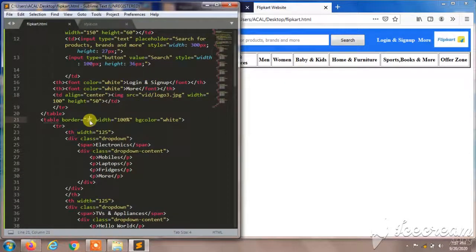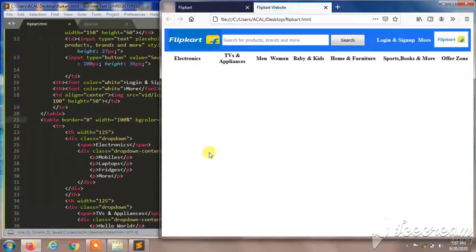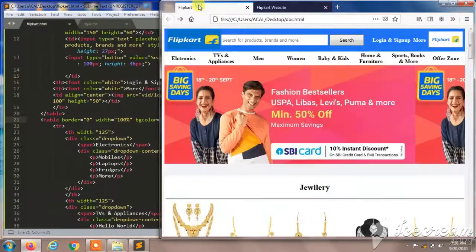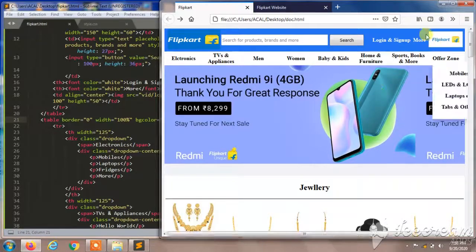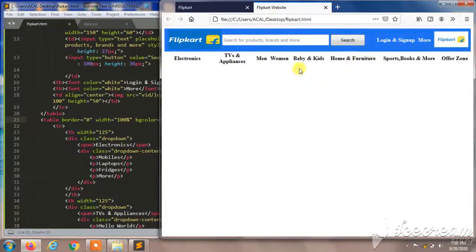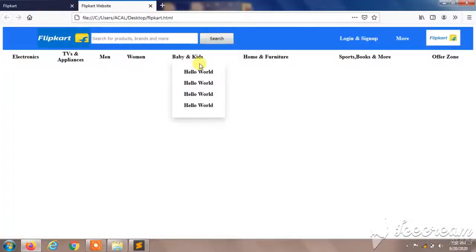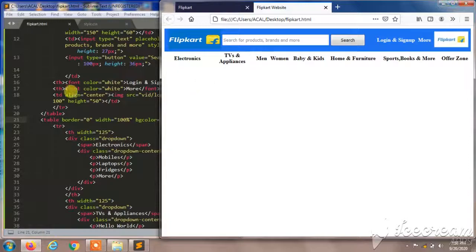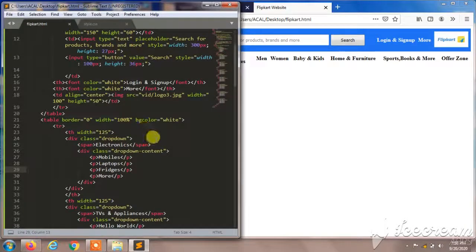in your code. So I'll remove this border, I'll give 0. I'll save this. Let's see, reload. So you can watch the beautiful structure here. Please don't forget to give width as 12.5 in all of them. So it wasn't changed. Hello world. So that means I didn't give names for them.